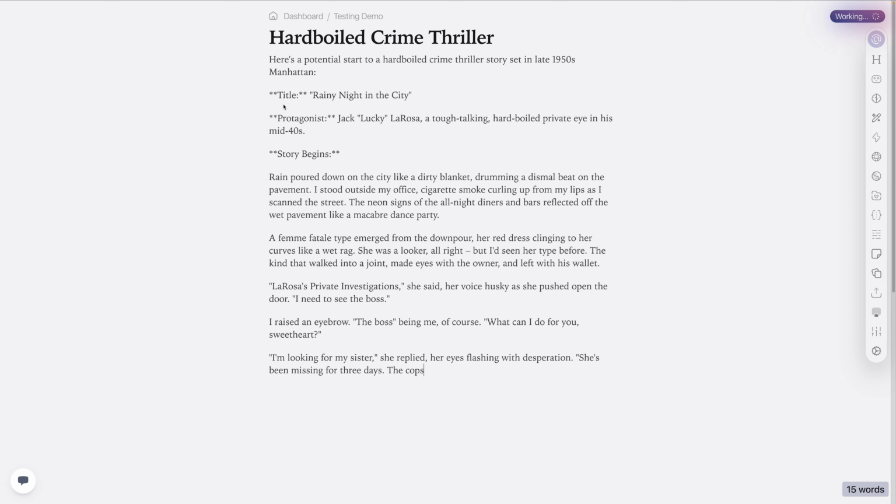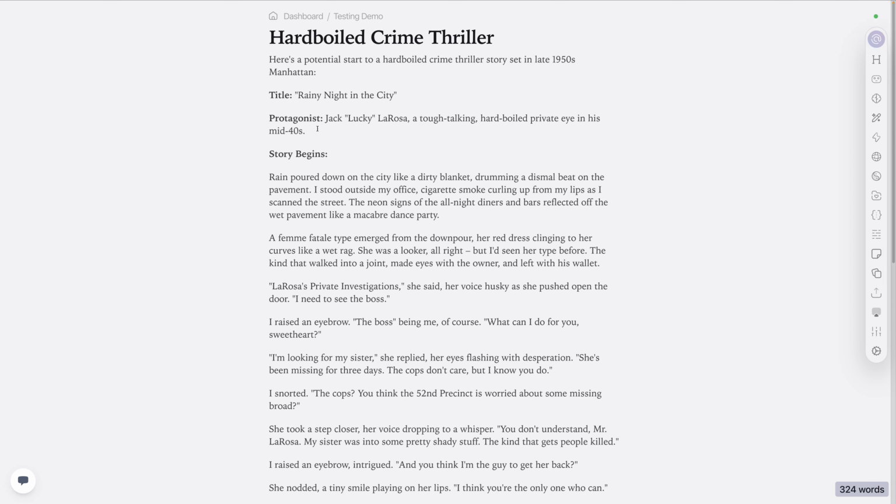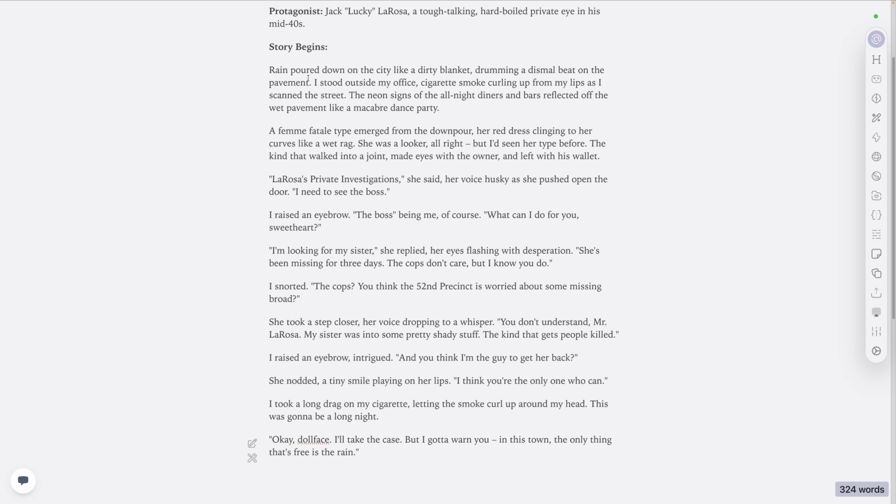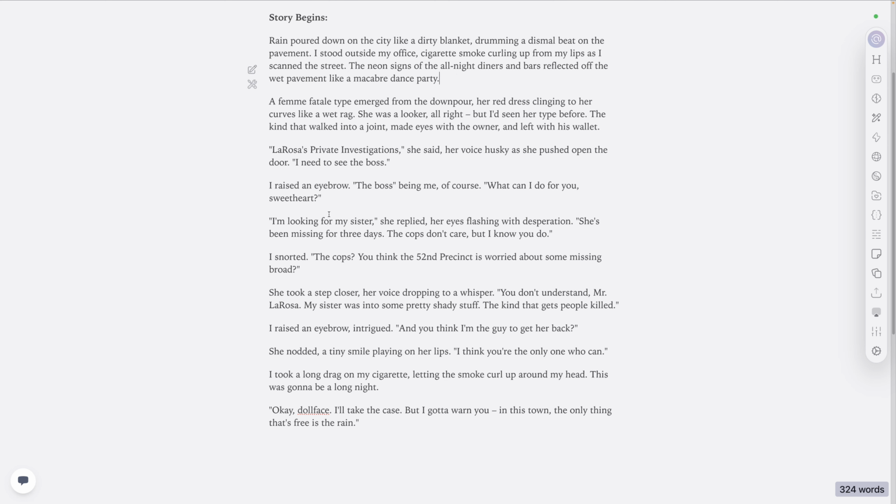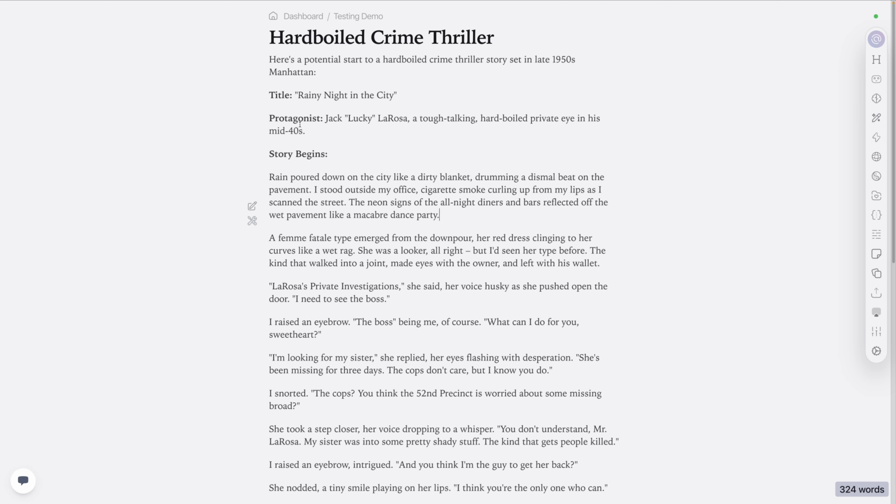It says here's the potential start. It gives us a title, gives us a protagonist. That's pretty cool. Story begins: Rain poured down on the city like a dirty blanket, drumming a dismal beat on the pavement. I stood outside my office. All right, so it's doing it from a narrative perspective. That's pretty cool. I like those types of stories. Okay, so Jack Lucky LaRosa, tough-talking, hard-boiled private eye. I like that. It's interesting because a lot of AI models seem to use Jack for hard-boiled. It's kind of funny.